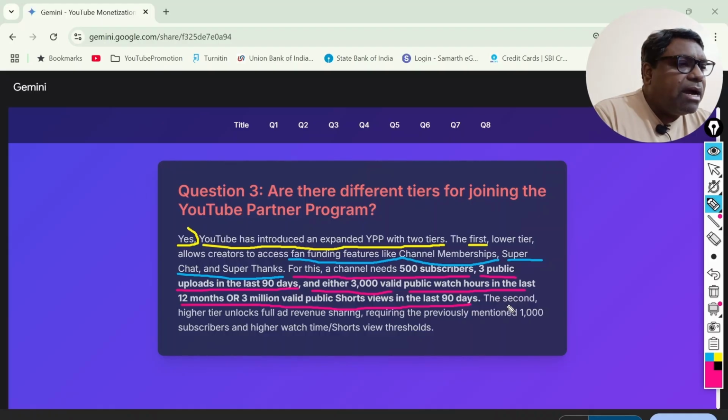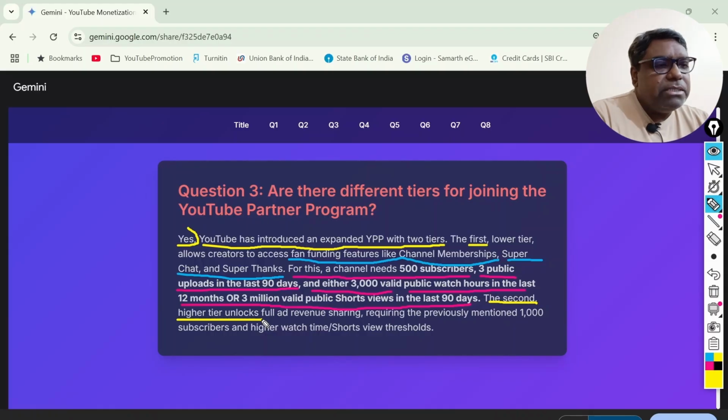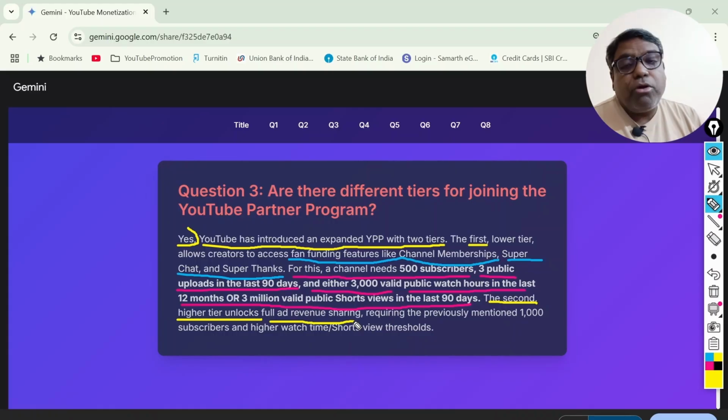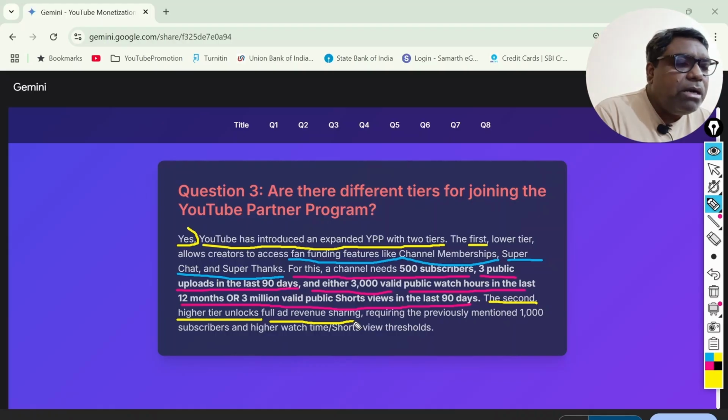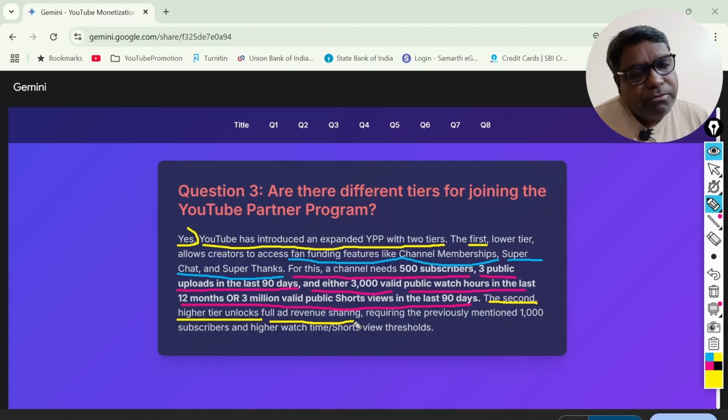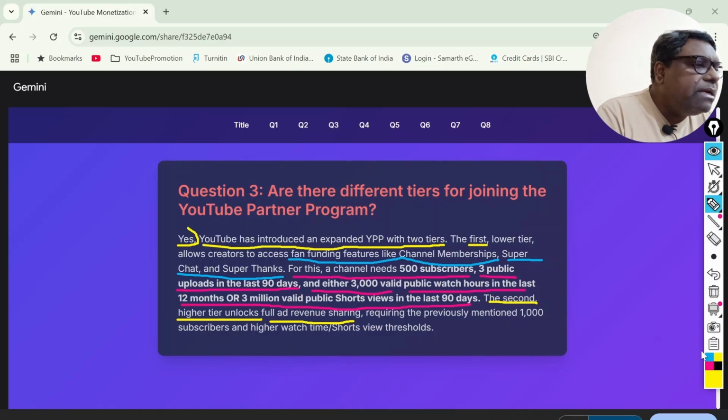The second is the higher tier. The higher tier means, to get the full ad revenue sharing, that is, proper financial benefit, you have to go back to the previous requirements: 1,000 subscribers for traditional long-form videos, and also 4,000 valid public watch hours of those videos uploaded in the last 12 months. So this has been given categorically in this specific regard.